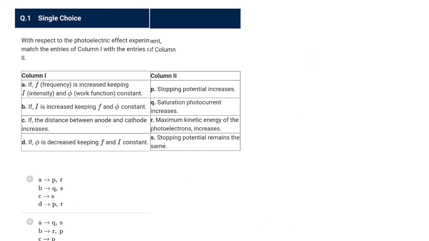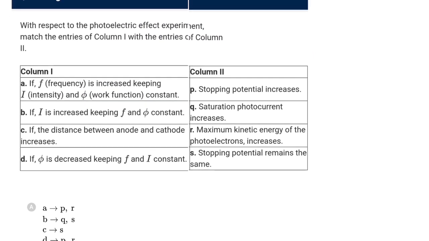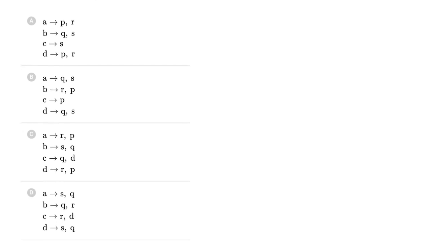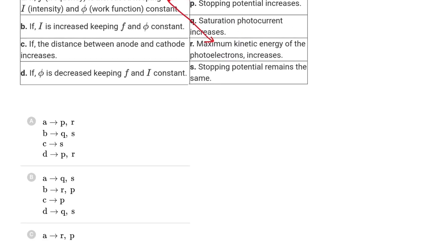Question number 1. With respect to the photoelectric effect experiment, match the entries of column 1 with the entries of column 2. If frequency is increased, keeping intensity and the work function constant, you know photon energy increases, therefore Kmax increases and stopping potential will increase. So definitely A will match with P. Saturation current, because the intensity is the same, so we will assume saturation photocurrent almost remains the same. Stopping potential increases, Kmax also increases, so A matches with P and R, and now we are left with 2 options.